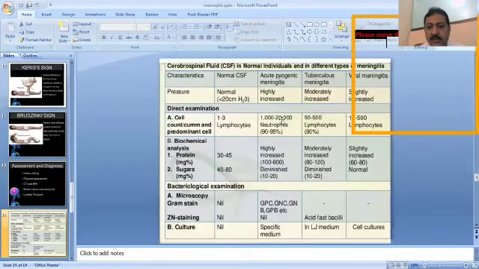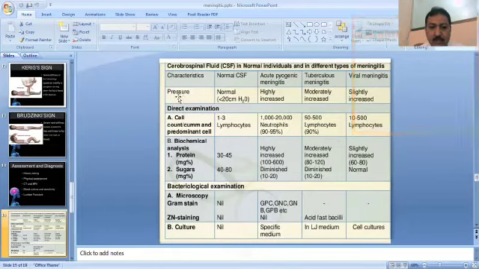So this is the interpretation of the cerebrospinal fluid. These are the characteristics which you will describe in the case of the CSF examination. This is the normal CSF, how it will present in acute meningitis, in chronic tuberculosis meningitis, and in the case of viral meningitis. And these are the features.